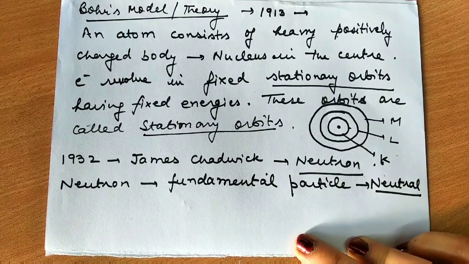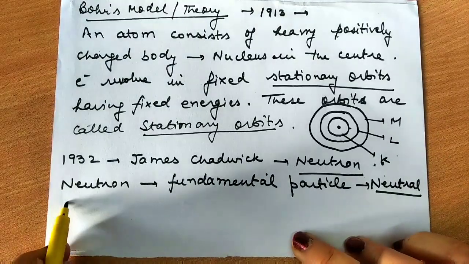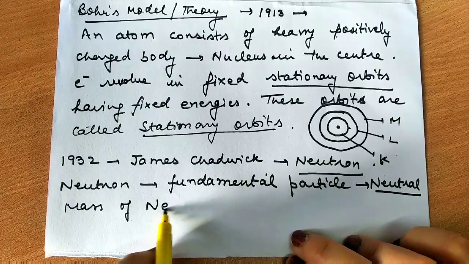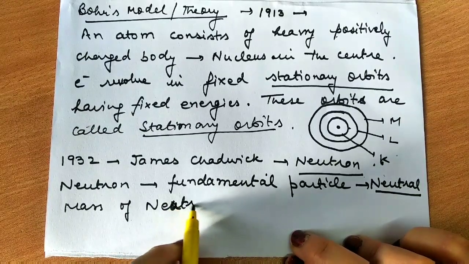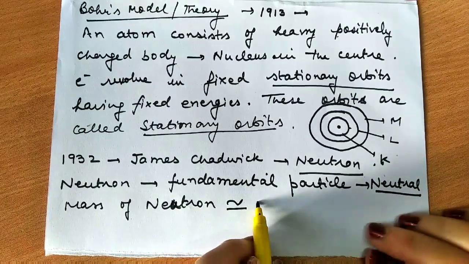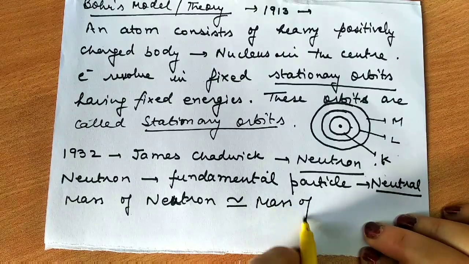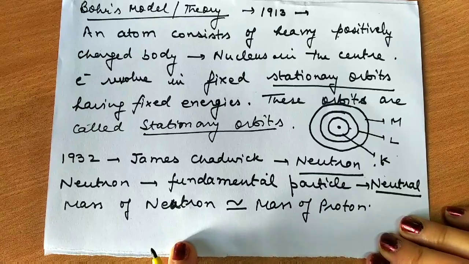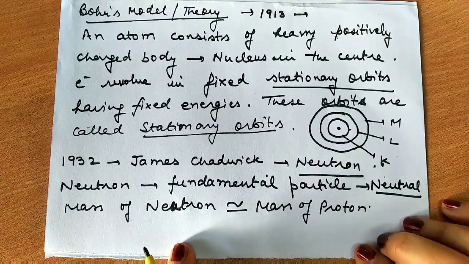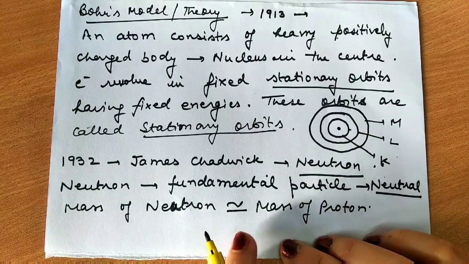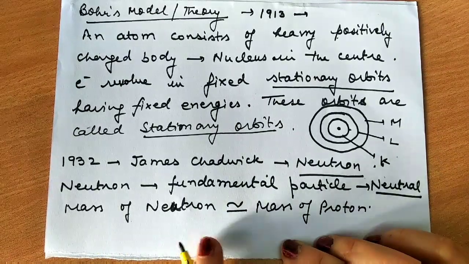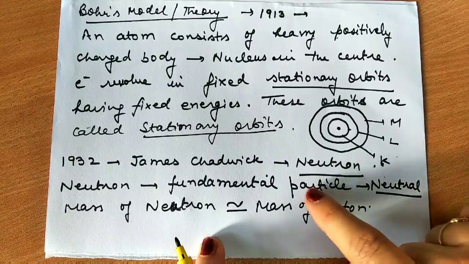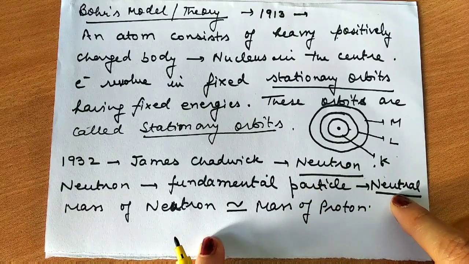So it is neutral in terms of charge, but its mass is nearly equal to that of a proton. So a neutron is a subatomic particle which has mass nearly equal to that of a proton but has no charge.